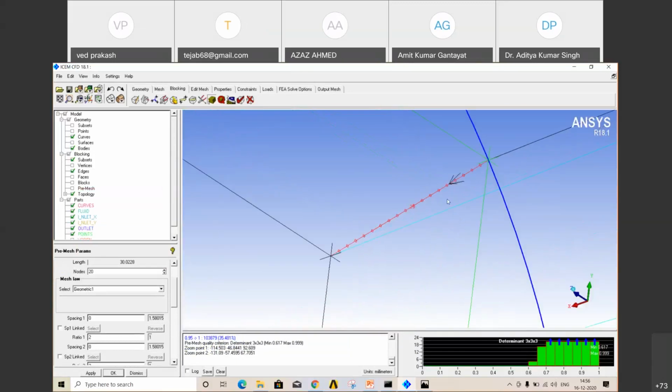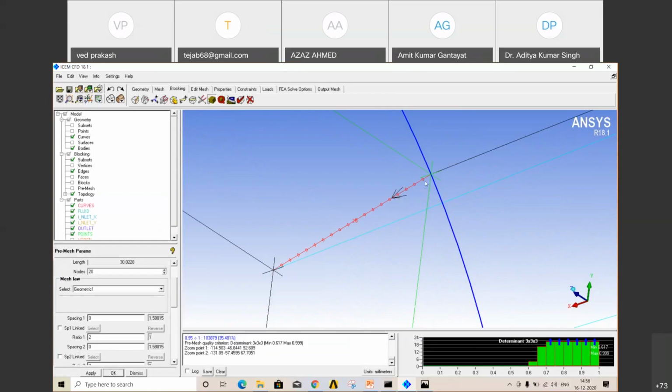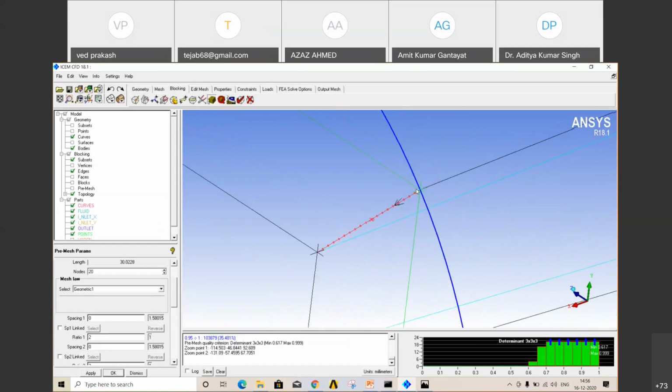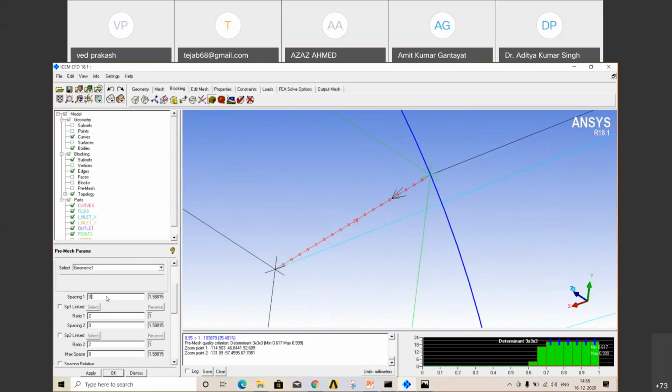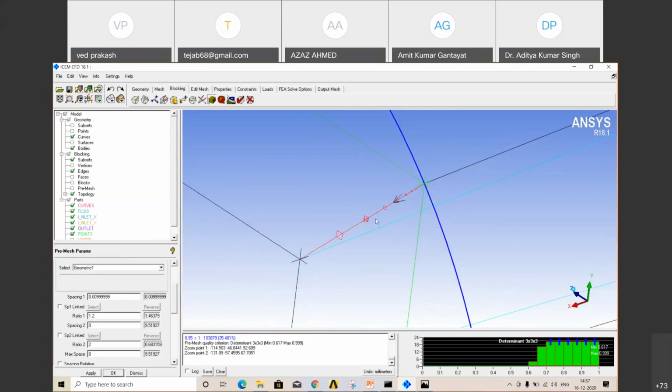According to our arrow direction, the tail of the arrow will be our 1 and the head will be 2. We want refinement near the surface, here at the tail. So we will select 1 and give some spacing like 0.01, ratio 0.12, and apply. So here elements are very close compared to at the head.